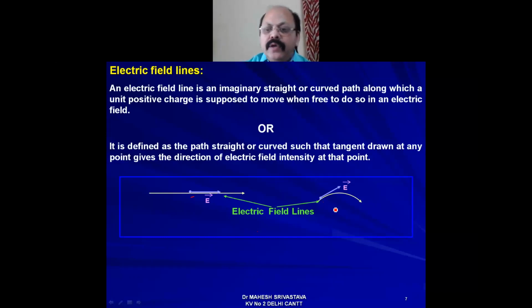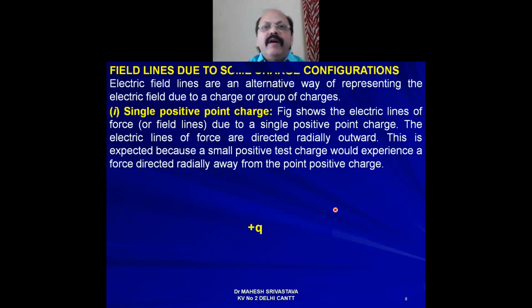Now, due to the configuration of charges, the field lines can be further divided. First, we take a single positive point charge, which we say is plus Q. Around it is its electric field, the space around an electric charge.